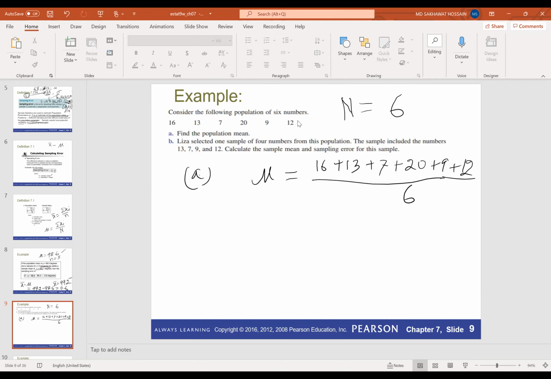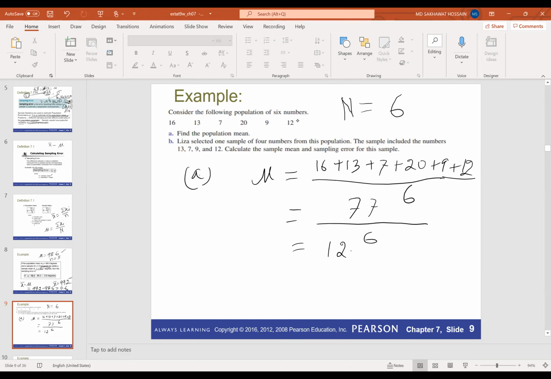So that means it will be 77 divided by 6.